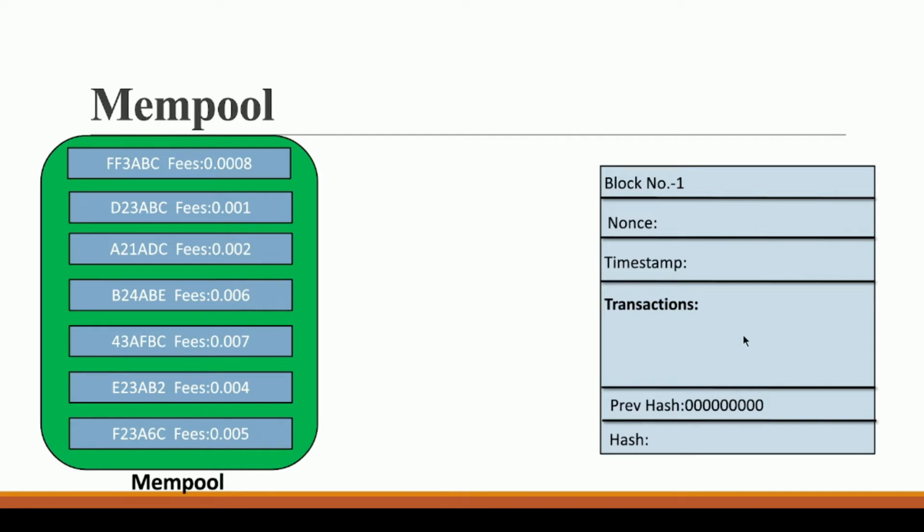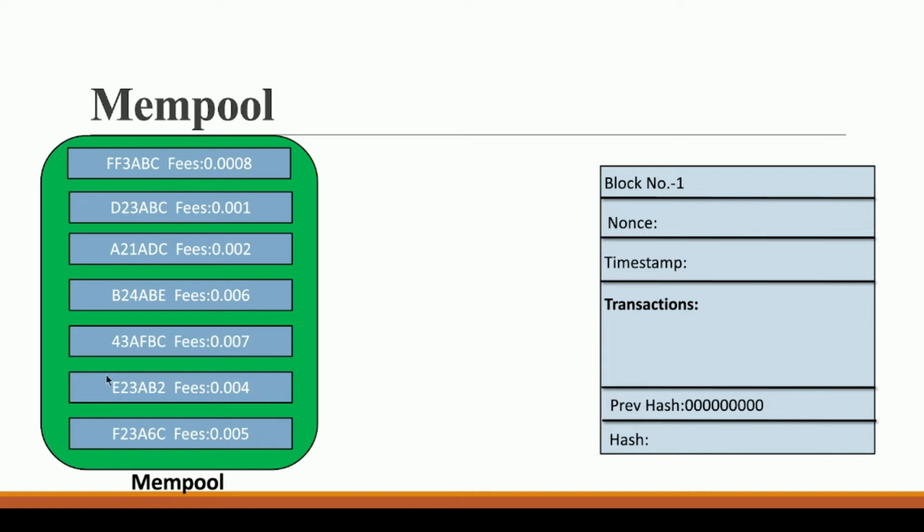Now the question arises, where do these transactions come from? These transactions come from an area called the mempool, and we will talk about the mempool in detail in our next video. But for now, just imagine that the mempool is an area from which miners pick your transaction. Whenever you do a transaction, let's say you are sending some Bitcoin to your friend, this transaction will be transferred to this mempool, which is an area where all the transactions will be, and from this only miners will pick your transaction.